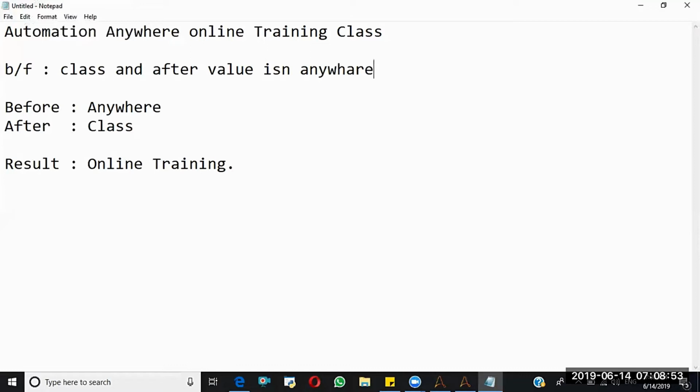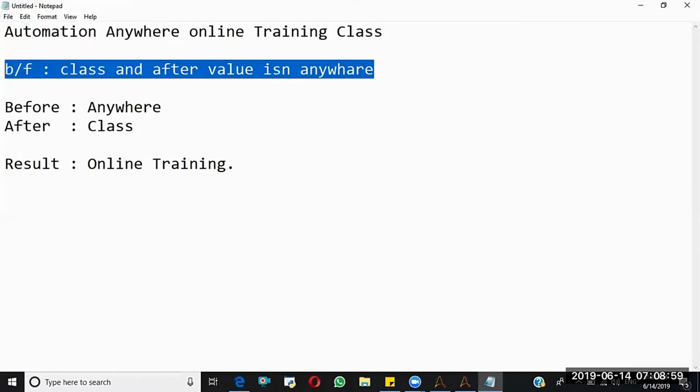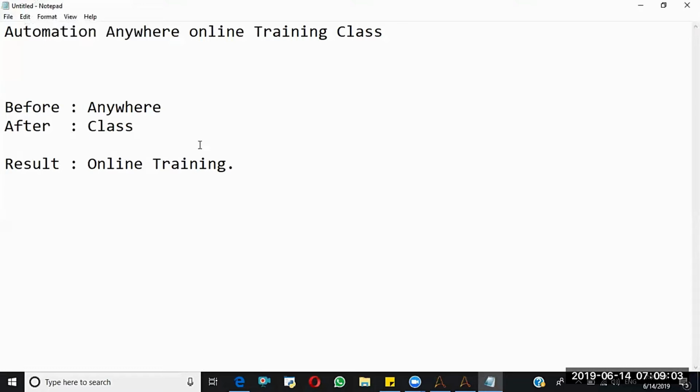But if anyone says before and after, particularly in automation anywhere, it will function this way. Whatever string you require to extract, before the string anywhere should be there, and after that string class should be there. So that is the condition.